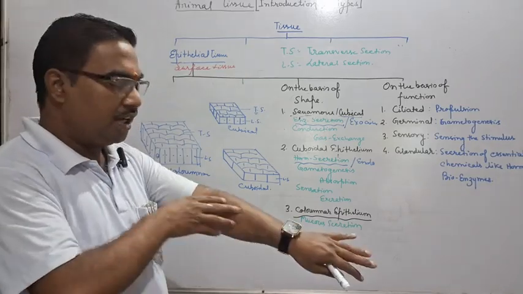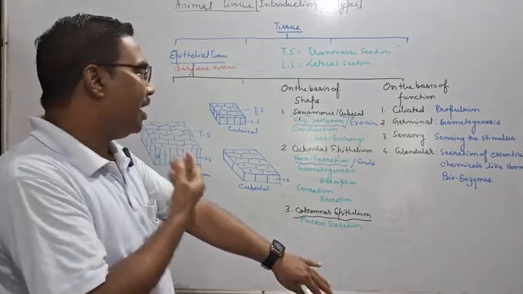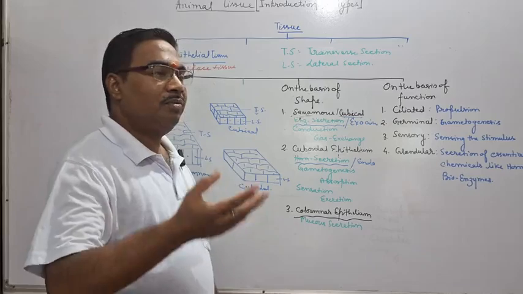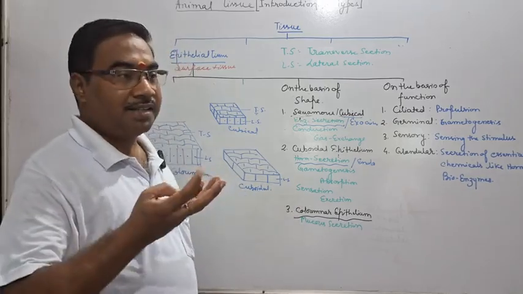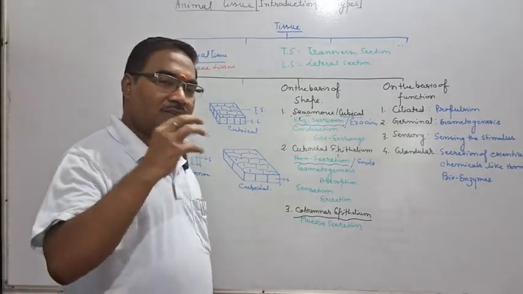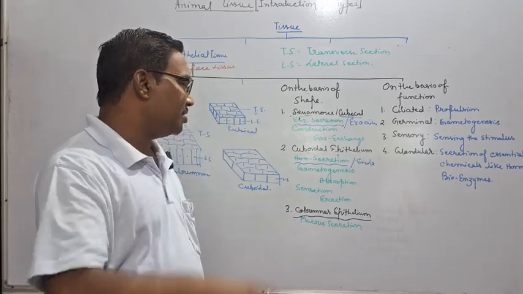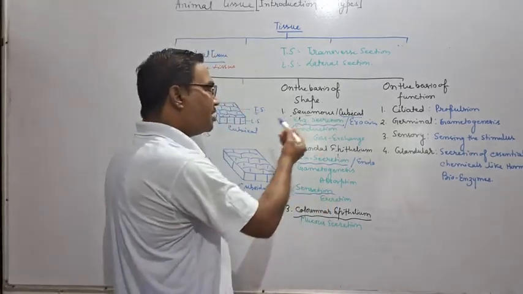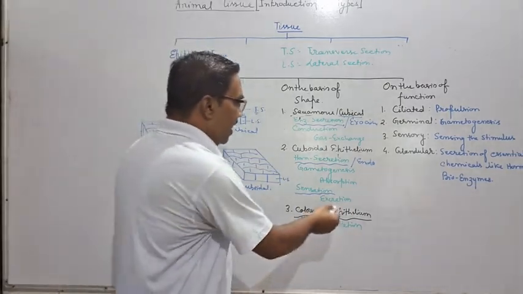On the skin, the epithelium is also cuboidal epithelium. In the eyes also, cuboidal epitheliums are present. So wherever the sense organs are, you must remember cuboidal epithelium.